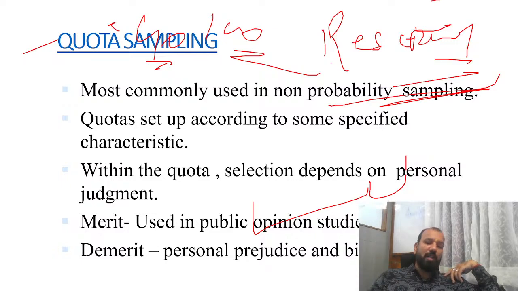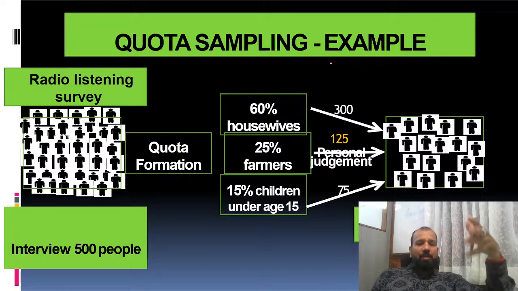Everybody knows what quota sampling is. It is most commonly used in non-probability sampling, where a quota is set up according to some specified characteristics. I think everybody knows quota sampling. So this is an example.